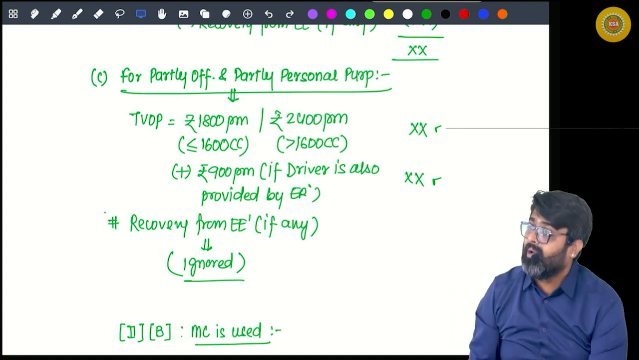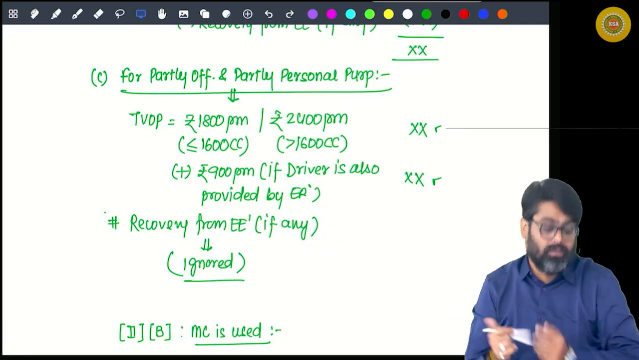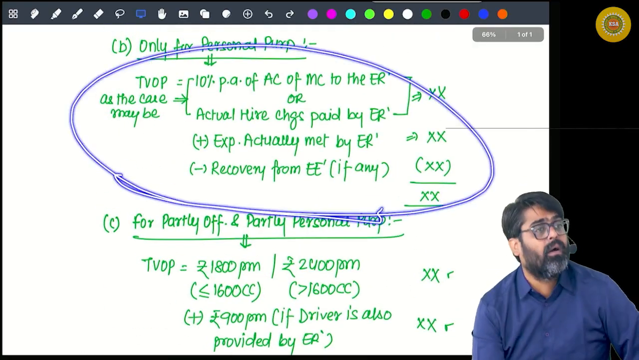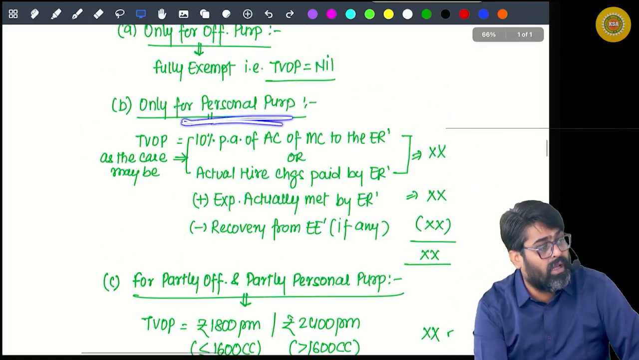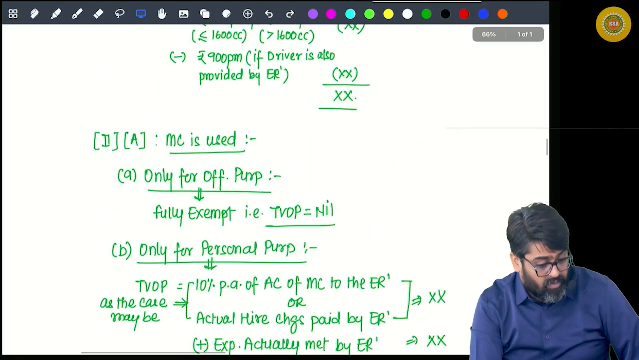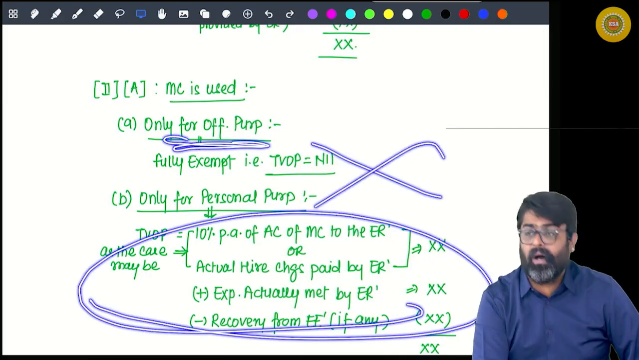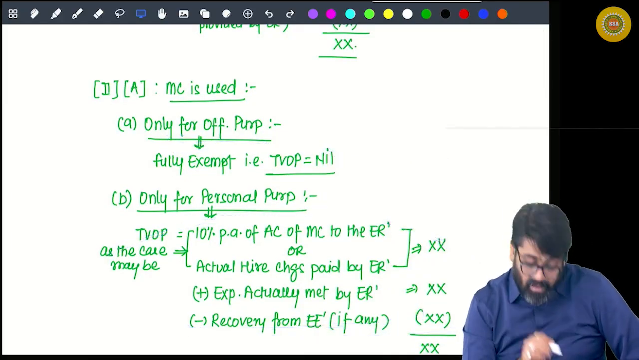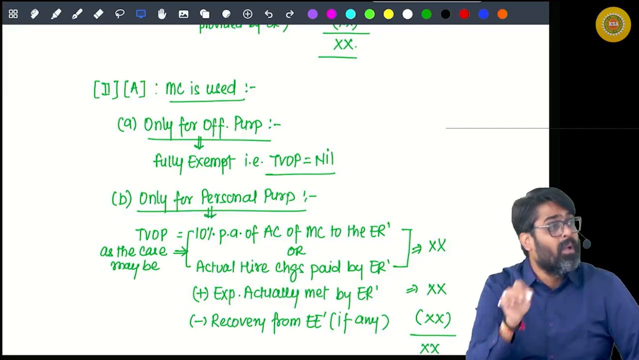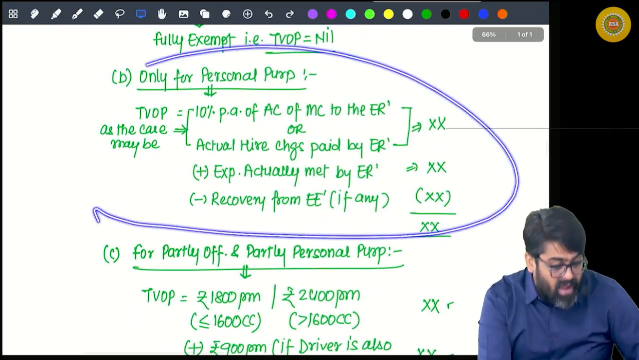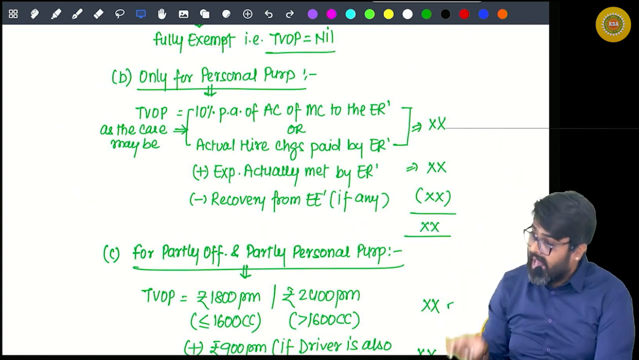That car will give you benefit. How much? This much benefit only. Which will be fully taxable if the car is fully used personally. If the car is used only for official purposes, then this benefit will not be taxable. But if that same car is used partly for official and partly for personal purposes, then this benefit minus something exempt, the balance will be taxable.